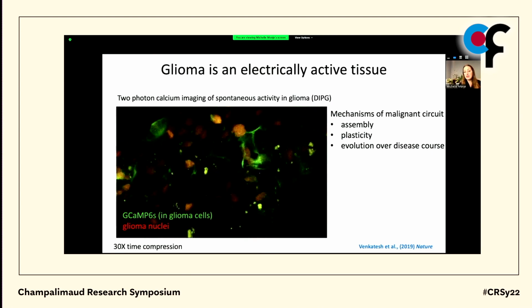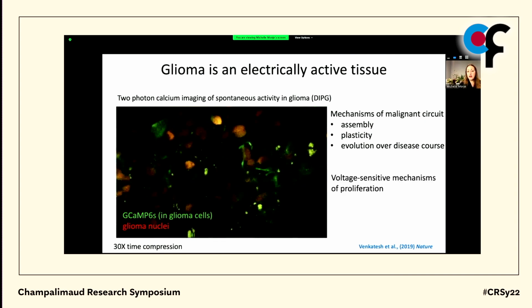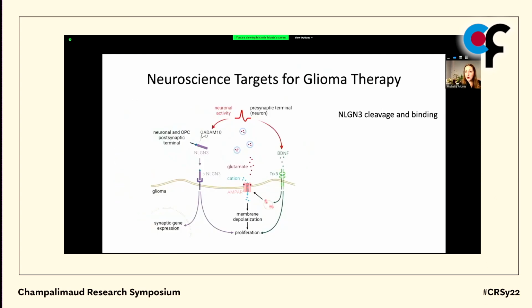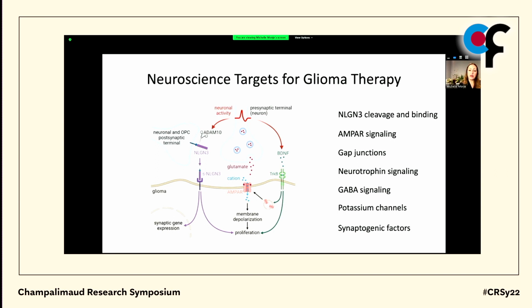We now, as a field, need to understand the mechanisms of malignant circuit assembly, plasticity, and evolution over the disease course, to uncover the granular details about the voltage sensitive mechanisms of tumor cell proliferation. And I propose that this will give us important insights for brain cancer therapy. Already, as we consider what we know, a number of targets are beginning to emerge for therapy, including neuroligin-3, AMPA receptor-dependent synaptic signaling, gap junctions, neurotrophin signaling. I didn't mention it, but also GABAergic signaling in the context of certain malignancies, potassium channels, and synaptogenic factors.